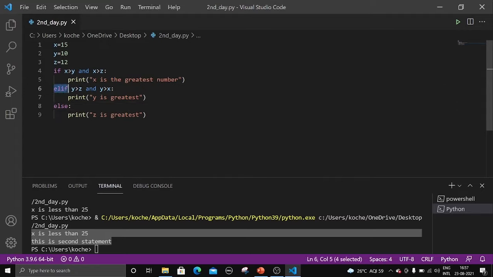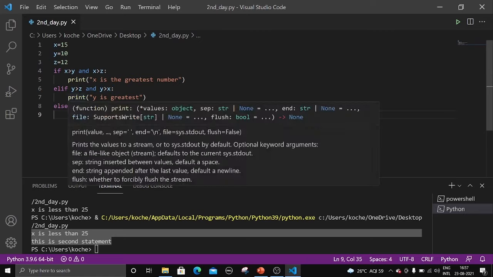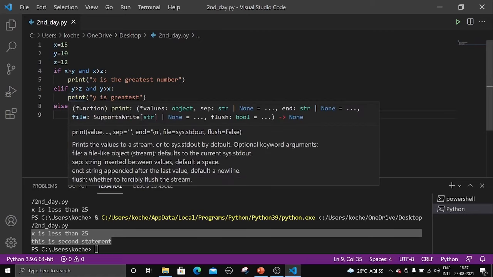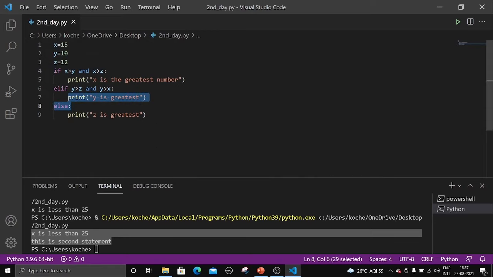Elif is nothing but the second condition, right? So if the given statement is wrong, then it will go and encounter this one, elif. What is under elif? If y is greater than z and y is greater than x, obviously y will be the greatest number. So we are printing that y is the greatest. Else is nothing but if both these conditions are not satisfied, both these conditions are wrong, then the statements under the else block will be executed, right?